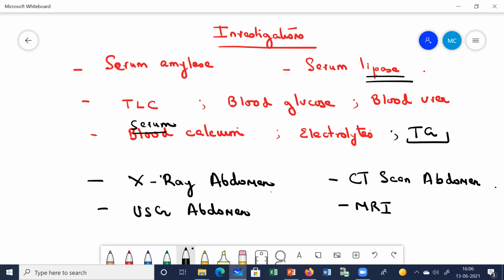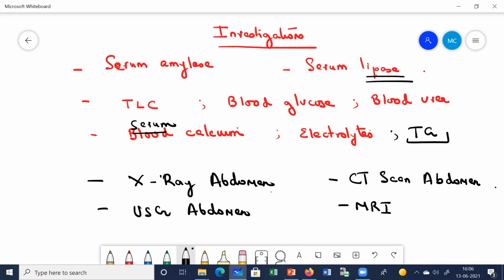Also, if there is any calcification in the pancreas in chronic pancreatitis, you can see that in the X-ray abdomen. Or if there is formation of any abscess, this X-ray will show the extraluminal gas shadows in the pancreatic area. Clear? By seeing these different gas shadows in the X-ray abdomen, you can get an idea about other causes of acute abdominal pain, or whether any other complication has occurred because of acute pancreatitis.